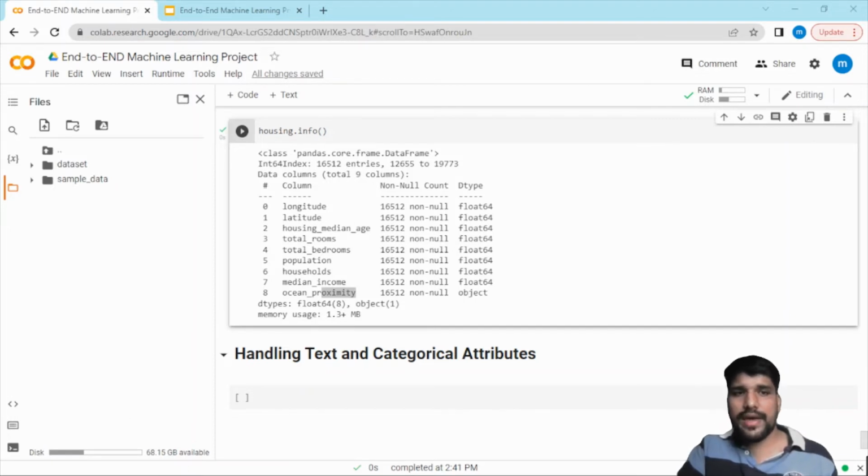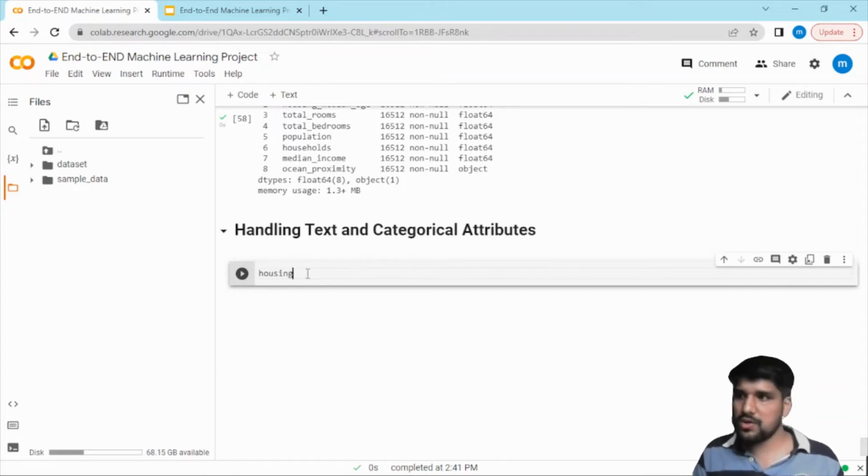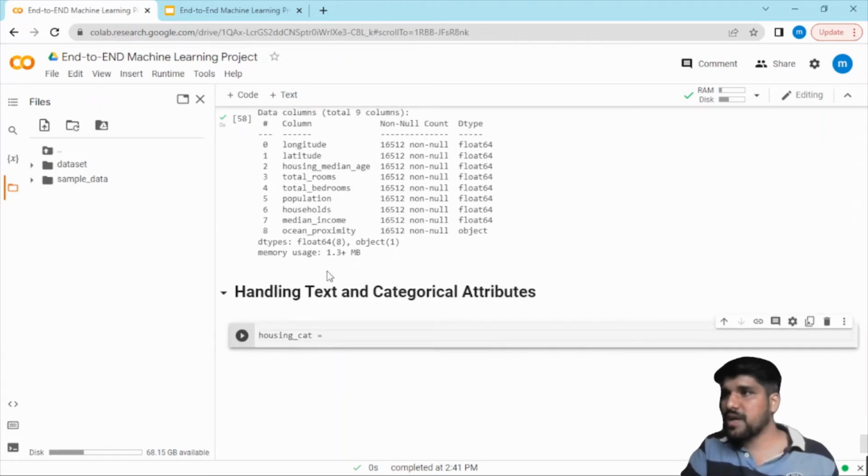Now how can I do this? First of all, I need to save the ocean proximity into a variable before conversion. So I use housing_category equal to, what is my data frame name? Housing.